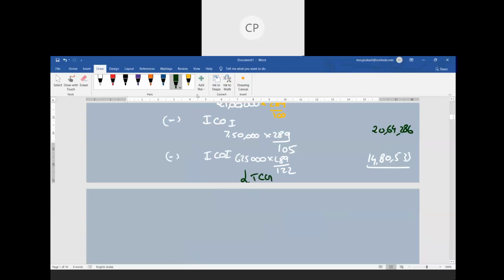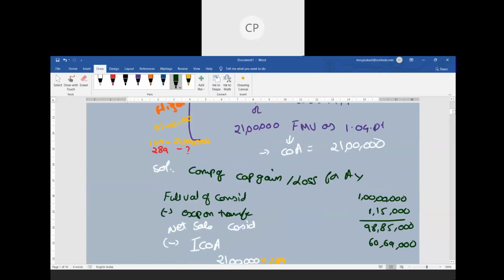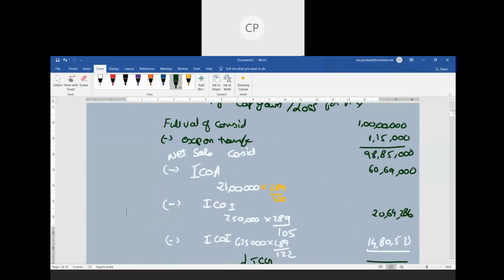Let us see what is the value you are getting there. 98 lakhs 85,000 minus index cost of acquisition 60 lakhs 69,000 minus 20,64,286 minus 14,80,533, you will be getting a taxable capital gain of 2,71,181. So that will be the taxable long-term capital gain. So in this example, this is how you calculate your indexation, this is one small example. So just take it down.